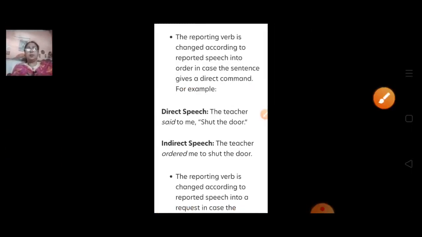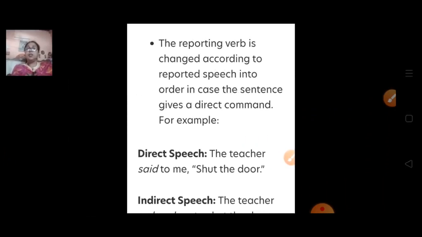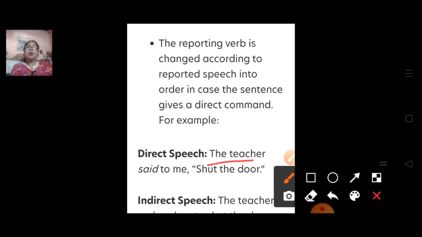The reported verb is changed according to the reported speech into order in case the sentence gives a direct command. So here you can see, if I am going to give you one example, that you just take a screenshot because this is very important to memorize. So direct speech, if it is written, the teacher said to me shut the door. So here you can see this is the command of teacher, or it's an order by the teacher. The teacher said to me shut the door.